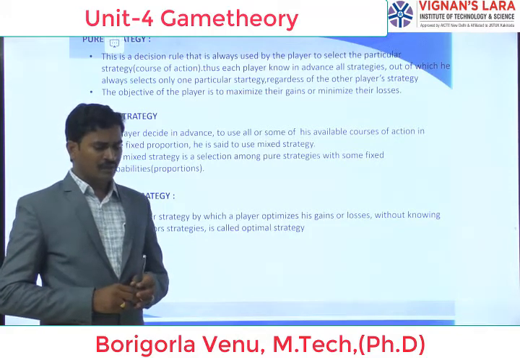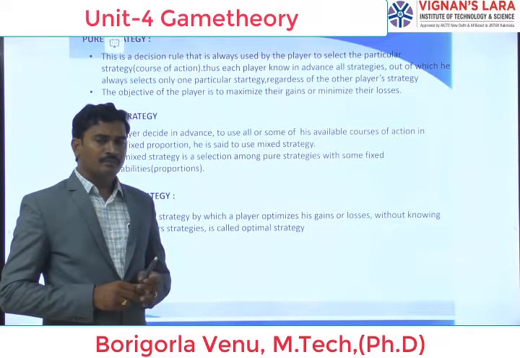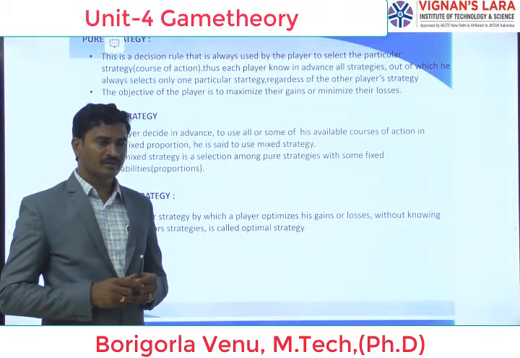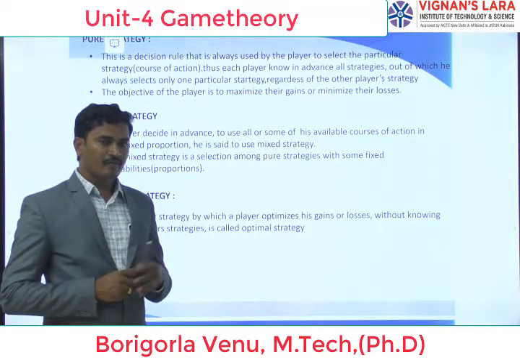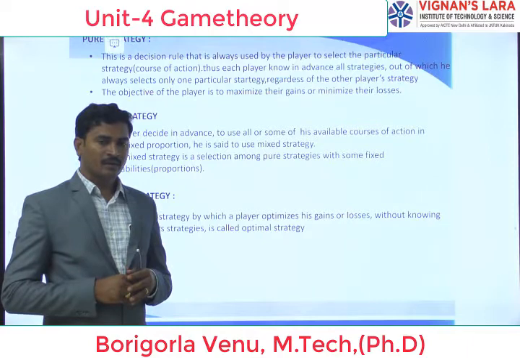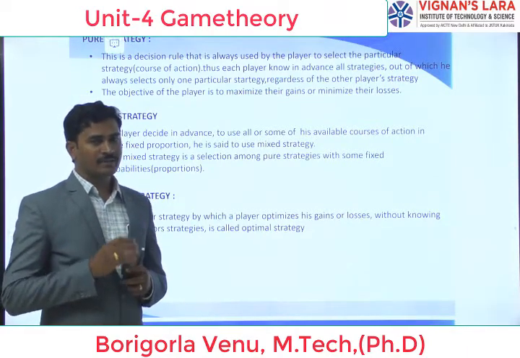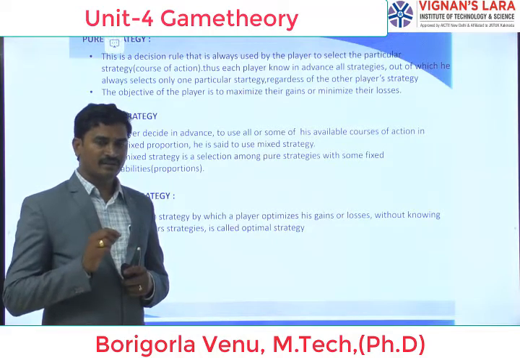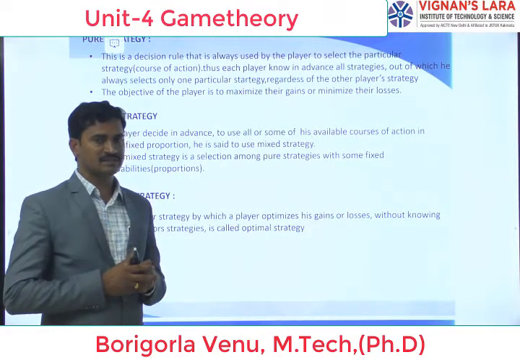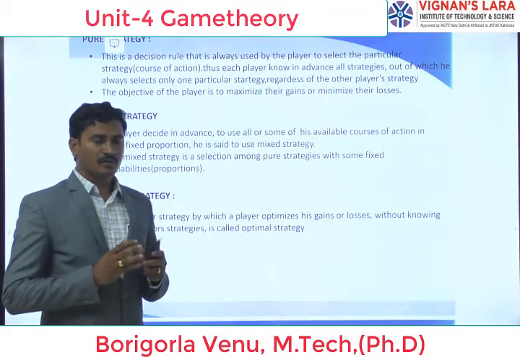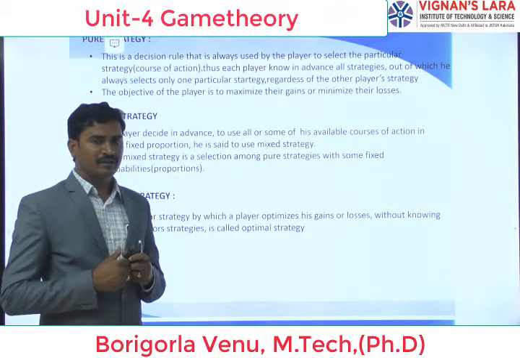In boxing, the competitors watch their previous performances. Based on the previous game performance they watch, they decide and take one best strategy to win that game.